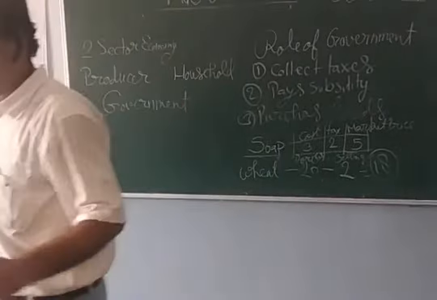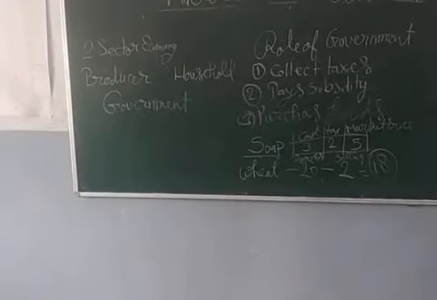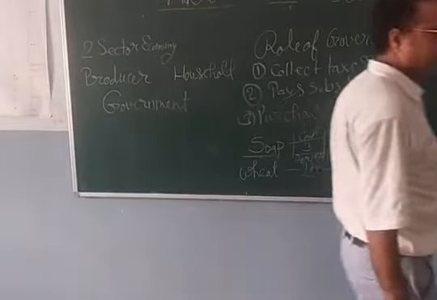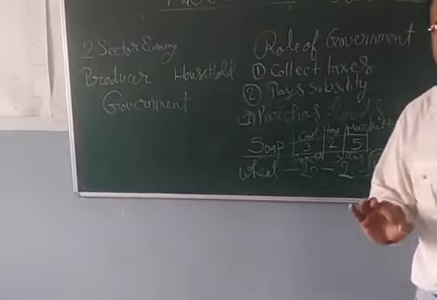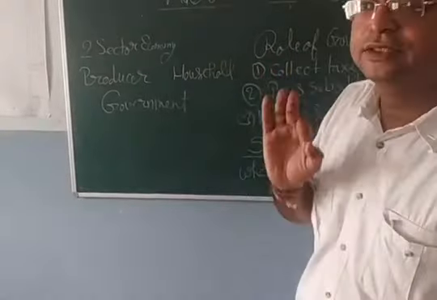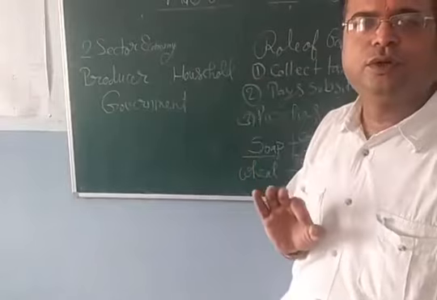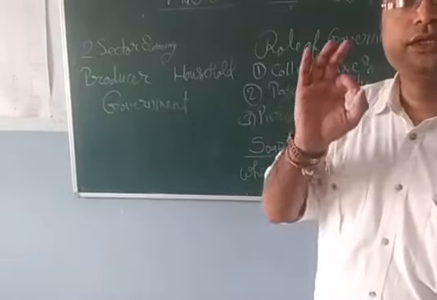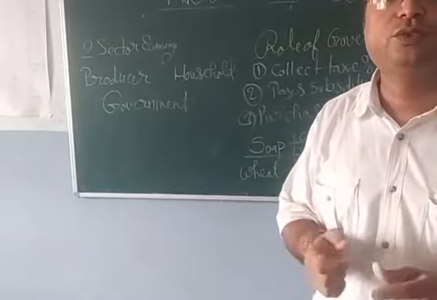Why do government take taxes? They ask for taxes because they need to run the country, they need funds to run the country. And why do they pay subsidies?